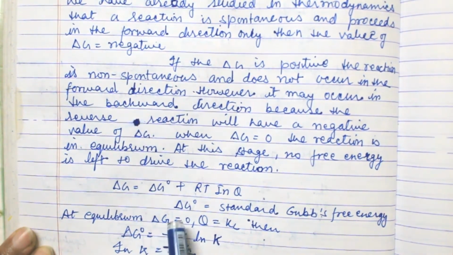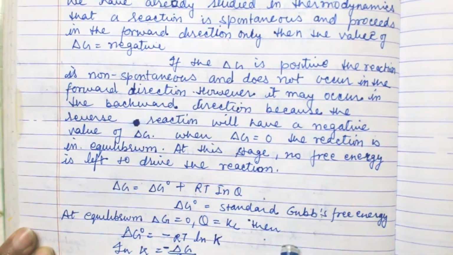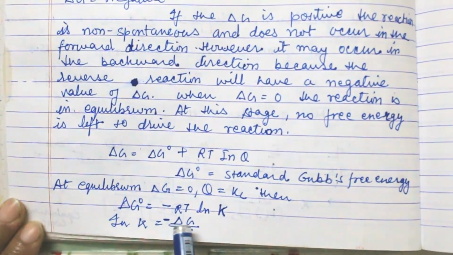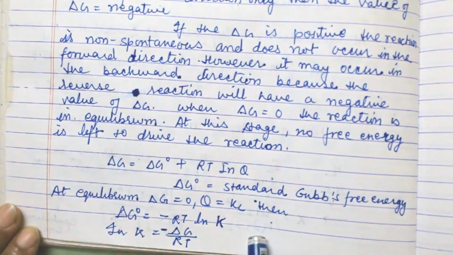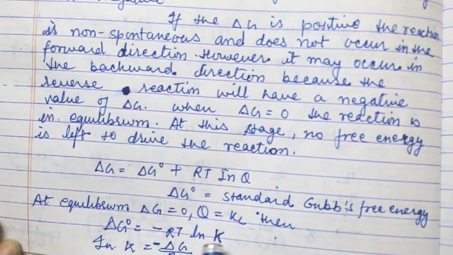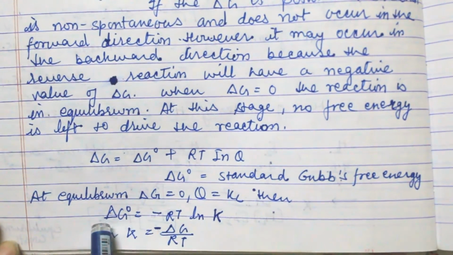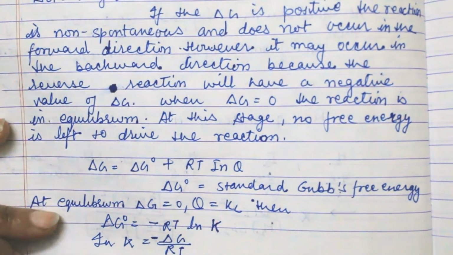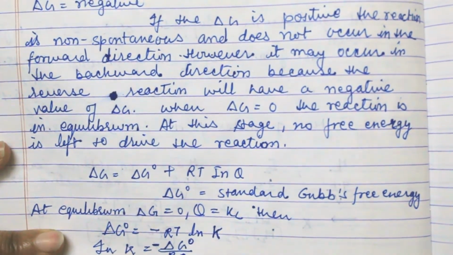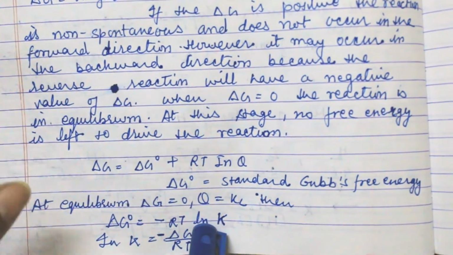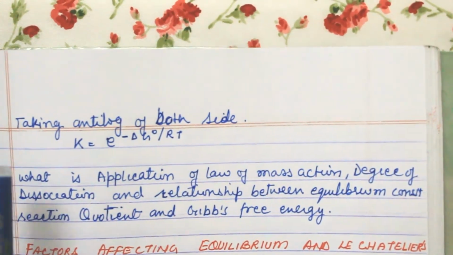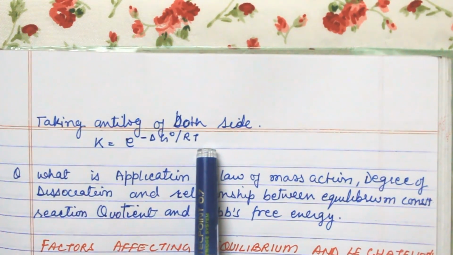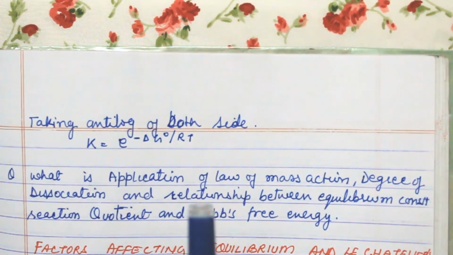At equilibrium, delta G is 0 and Q is Kc, so this formula holds: delta G naught is equal to minus RT log K. If we take RT to the denominator on this side, we have delta G naught upon RT, which is negative. Now taking anti-log on both sides, we have this formula for the relationship between K, G and Q.